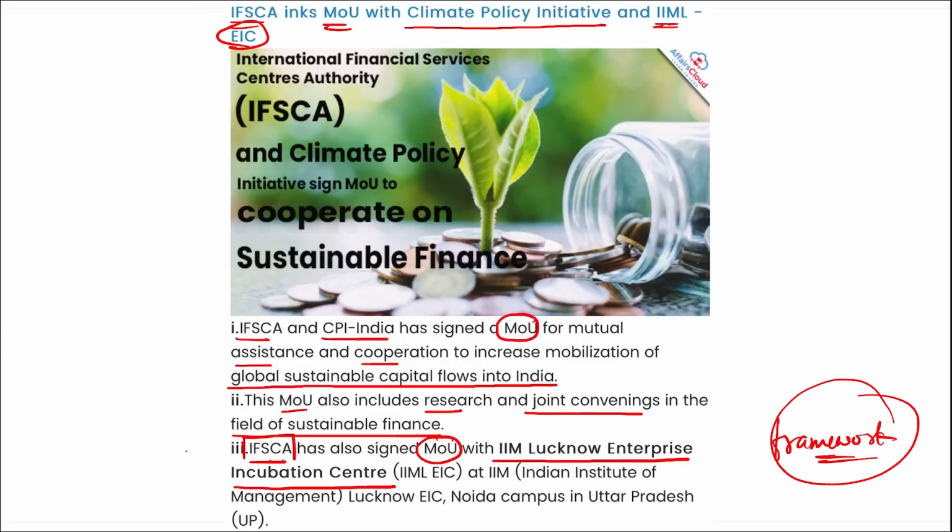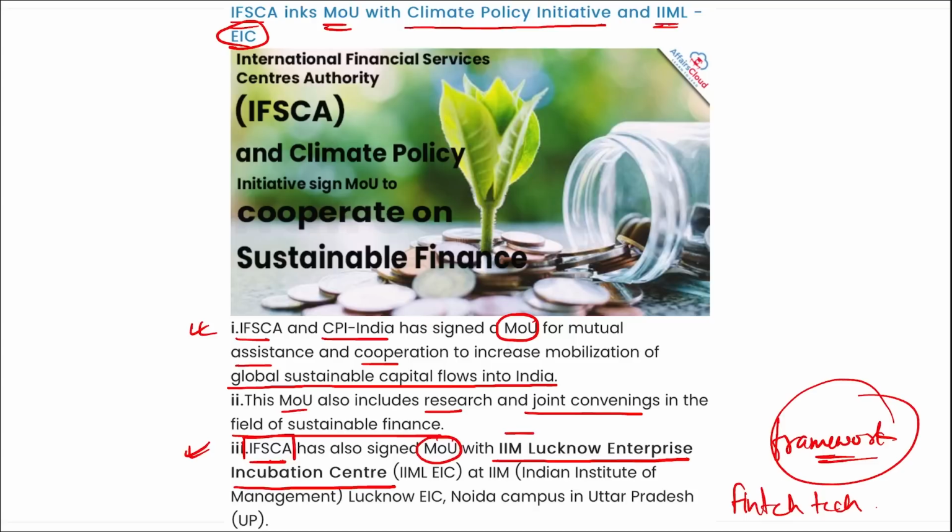So IFSCA and CPI signed an MOU for mutual assistance and cooperation for the globalization of sustainable capital flow into India. And IFSCA signed an MOU with IIM Lucknow Enterprise Incubation Cell, and this MOU was for supporting fintech entities, so we can say supporting fintech startups, sectors, or various initiatives under it.